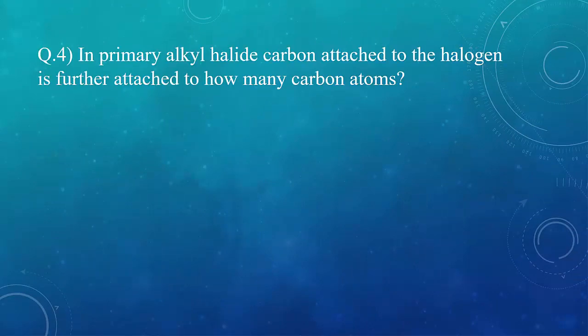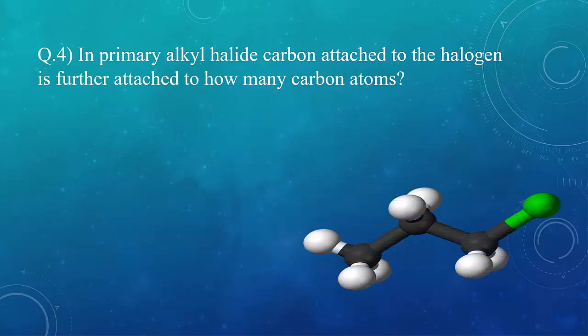Question 4. In primary alkyl halide, the carbon attached to the halogen is further attached to how many carbon atoms? Now students, you know alkyl halides are classified into primary, secondary and tertiary alkyl halides based on the type of carbon to which the halogen atom is attached in the molecule. In primary alkyl halide, the halogen atom is attached to a carbon atom, which is further attached to one more carbon atom. So, the right answer is A, 1.